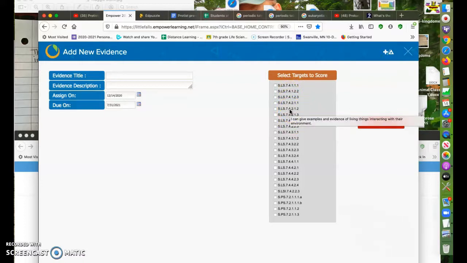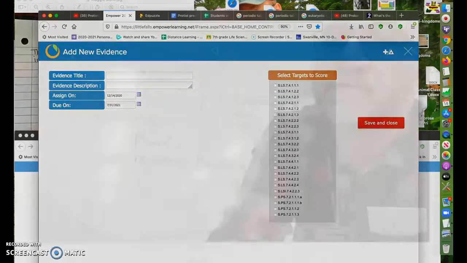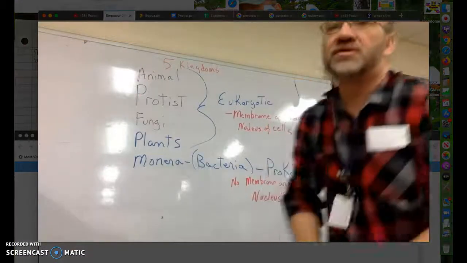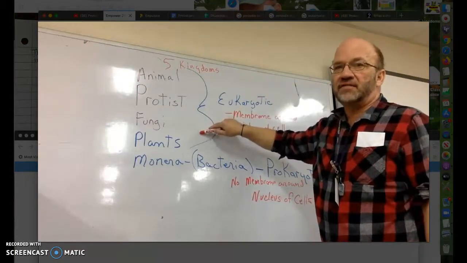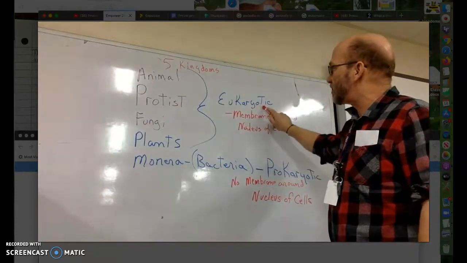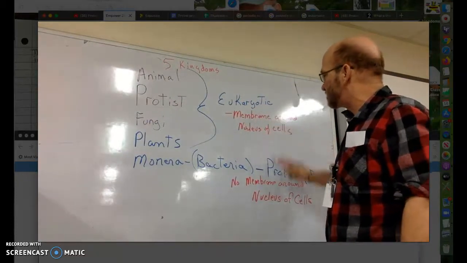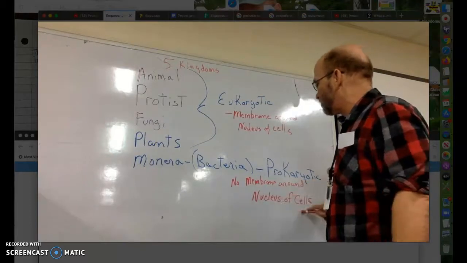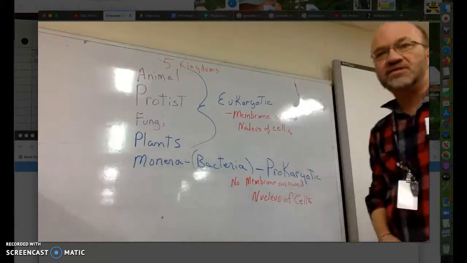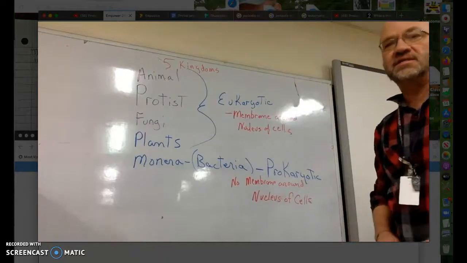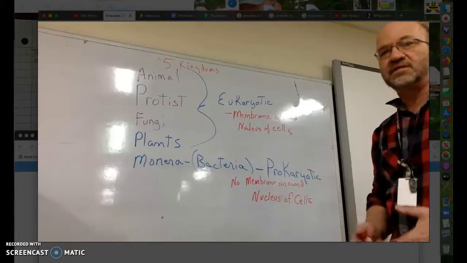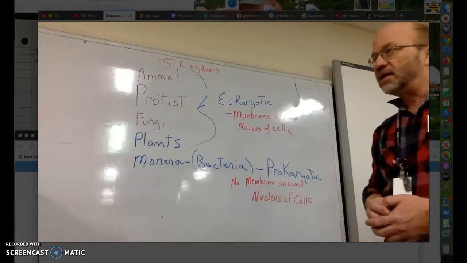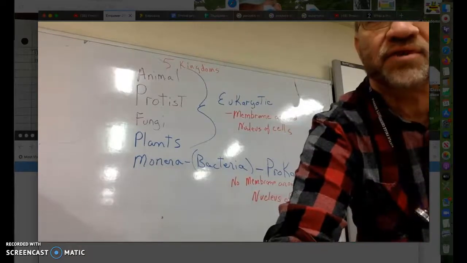That's why we're doing what we're doing. You should know why we're doing what we're doing. It just makes sense for you to have knowledge of that too. Okay, so this is what we're talking about, the 5 kingdoms of living things. And then we're going into the eukaryotic, membrane around the nucleus of cells. Prokaryotic, no membrane around the nucleus of cells. We're going to be looking at the advantages and disadvantages of these coming next. Okay, so that's going to be the next standard. So there's always a reason for what we're doing. Okay, all right. That's it for today on this one.